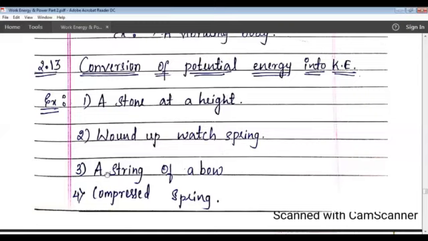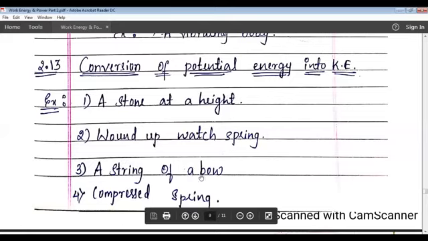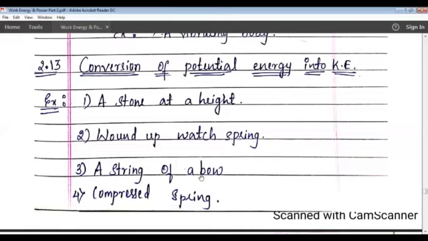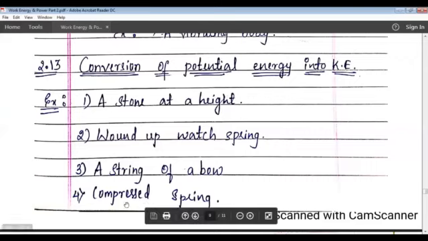Third one, a string of a bow. When the string of a bow is pulled, some work is done which is stored in the deformed state. When the bow is pulled, it will be deformed and some energy will be stored in it. That is nothing but the elastic potential energy. On releasing the string to shoot the arrow, the potential energy of the bow converts to kinetic energy, and that kinetic energy will be given to that arrow. Therefore, the arrow moves.